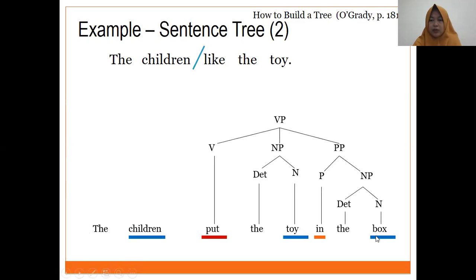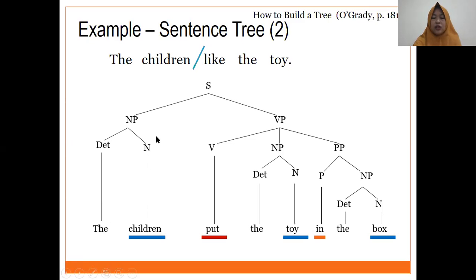Now, we have in the box here as prepositional phrase. Okay, it's different from the upper utterance. In the box is prepositional phrase, the box as noun phrase, and the upper one we have prepositional phrase, and the last one the as determiner, children as noun, it becomes noun phrase, and the head is sentence. So it is a complete sentence which consists of subject and predicator.